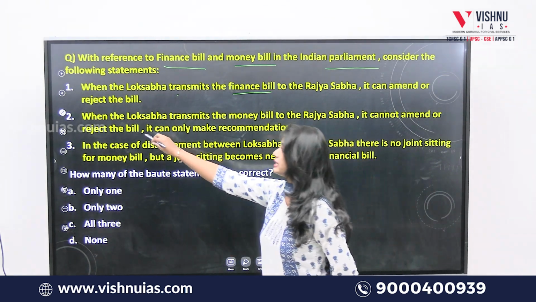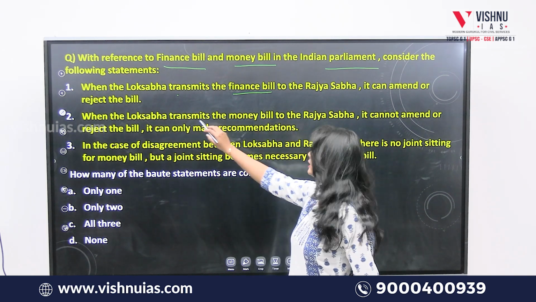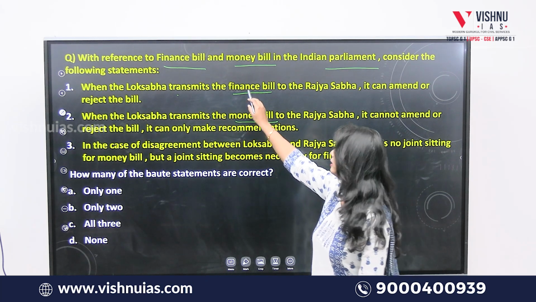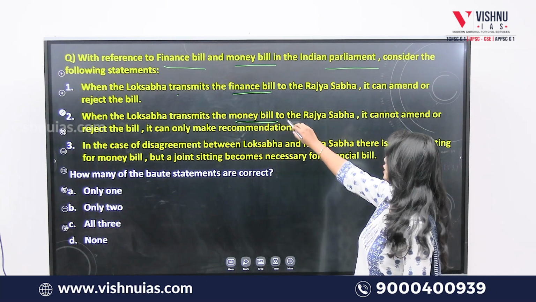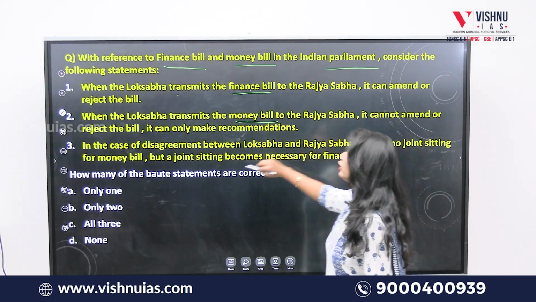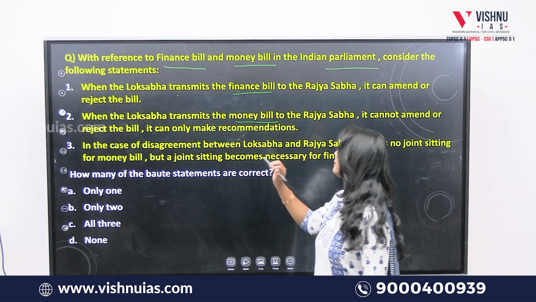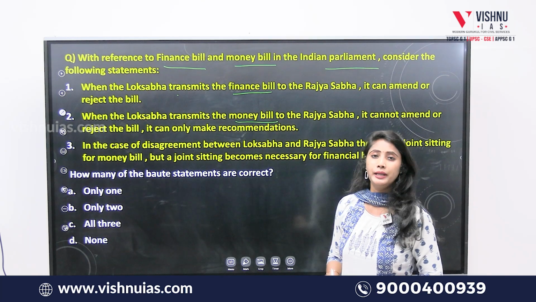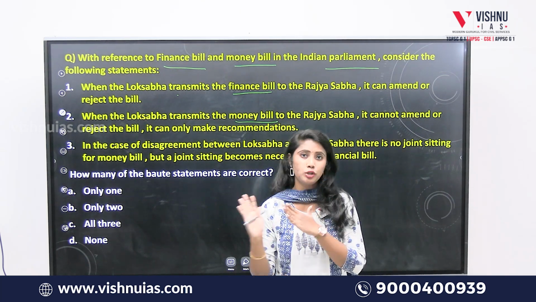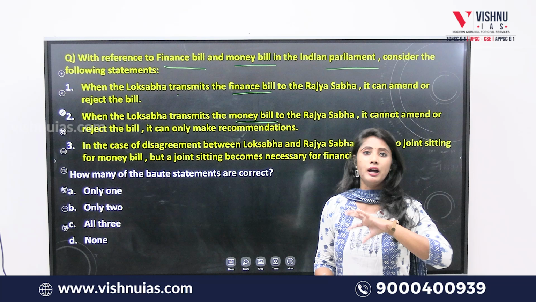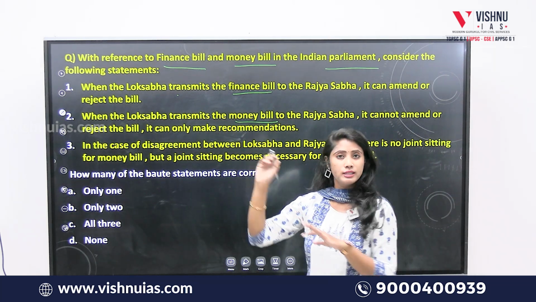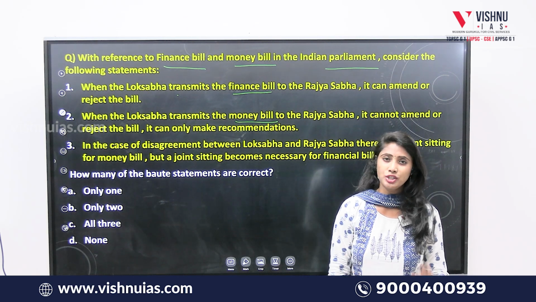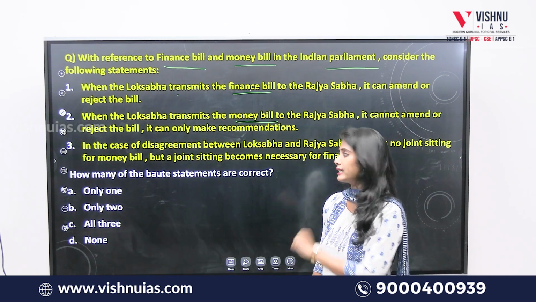And the second statement says that when the Lok Sabha transmits the money bill, this is the statement related to money bill. Here it is finance and here it is money one. To the Rajya Sabha, it cannot amend or reject the bill, but it can only make some recommendations. When it comes to the money bill transferred from Lok Sabha to the Rajya Sabha, it doesn't have the authority to reject the bill, but it can only provide some recommendations. This is the second statement given.